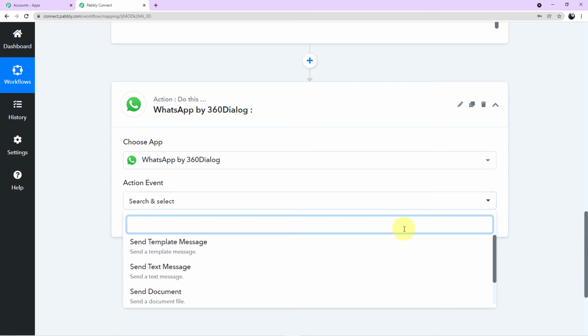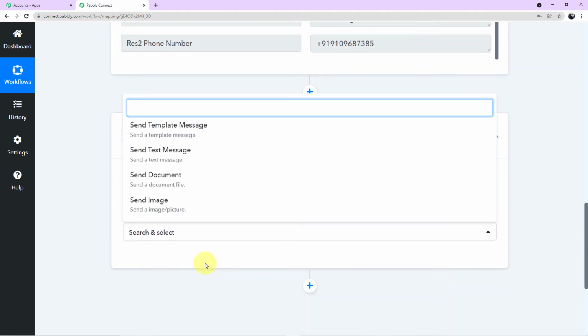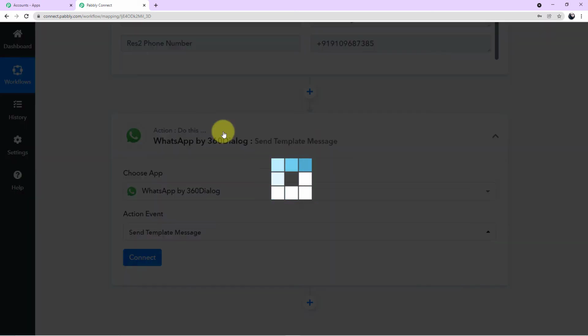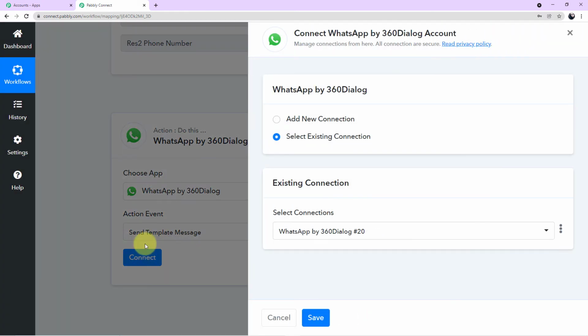If you click this arrow, you can see the various action events. I want to choose this particular action event, which is send template message. So I'll choose this and now I'll click on connect. A mini window will emerge in front of you asking for two options. First is add new connection and second is select existing connection.